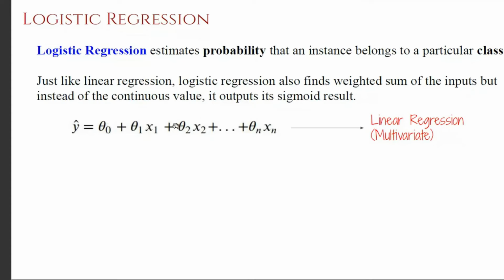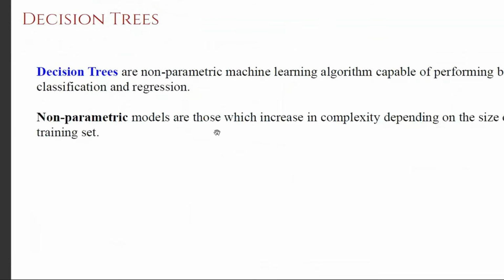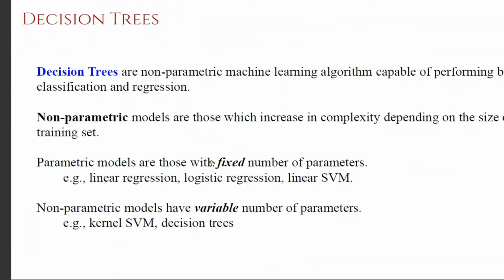So when we use linear regression or logistic regression, if we know we are using n attributes, we already know how many parameters we want to optimize for. The answer is n plus 1 parameters. So for a given model, if we know in advance how many parameters have to be optimized by just looking at the number of attributes, then such models are called parametric models.